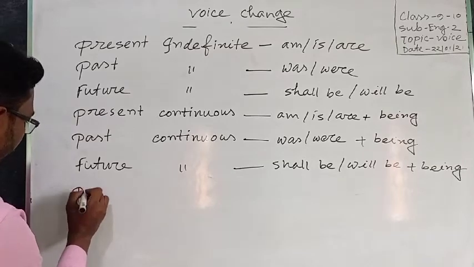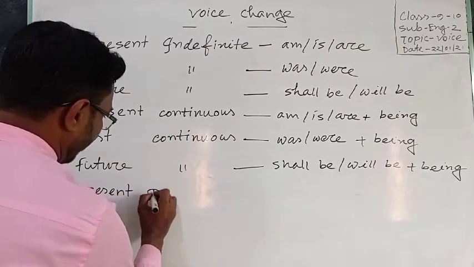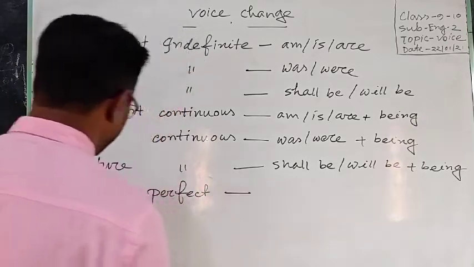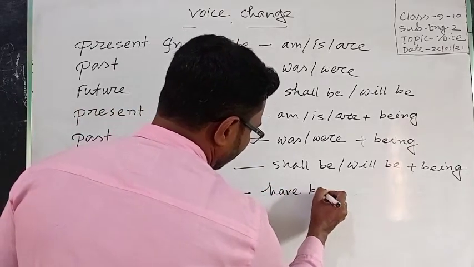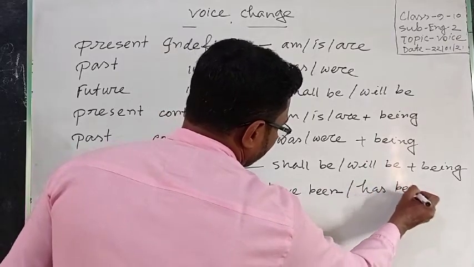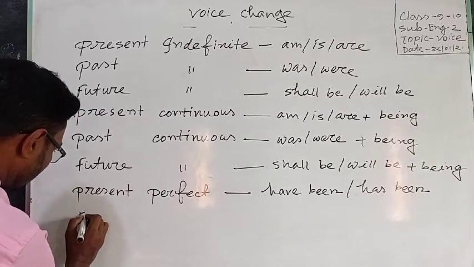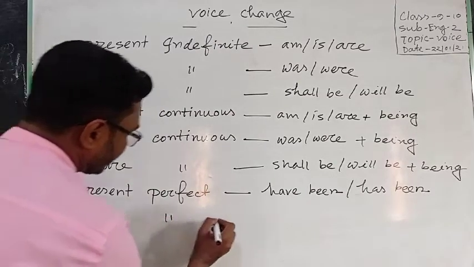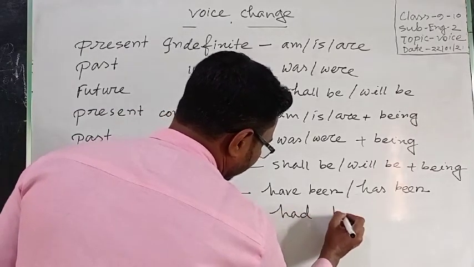For present perfect, you can use have been or has been. For past perfect, you can use had been.